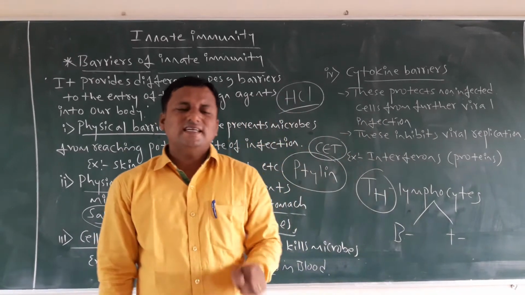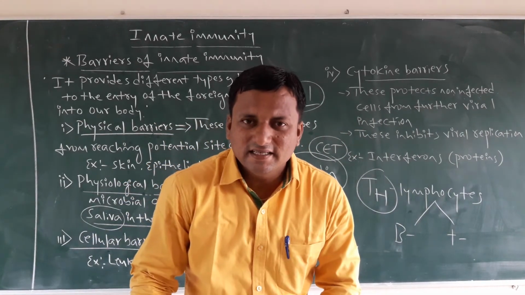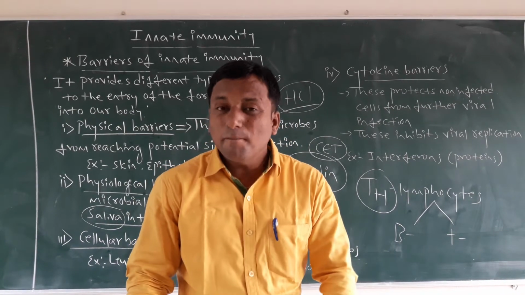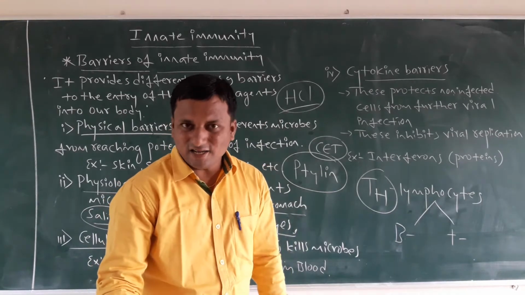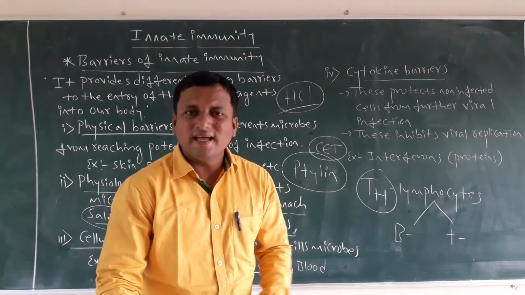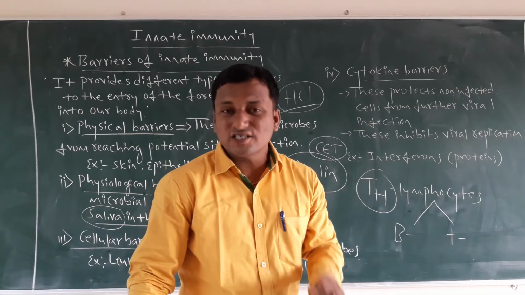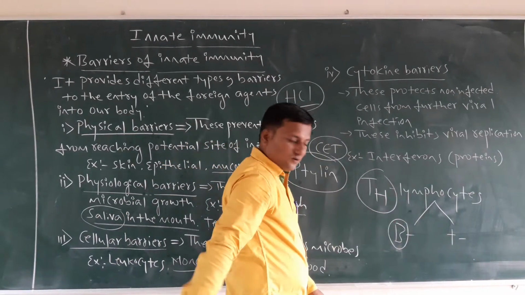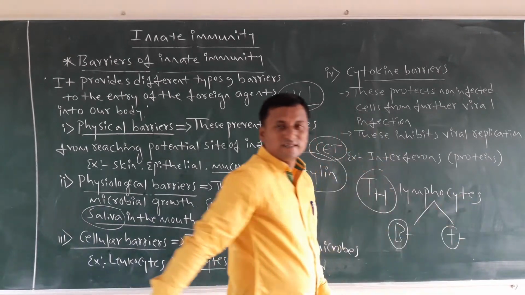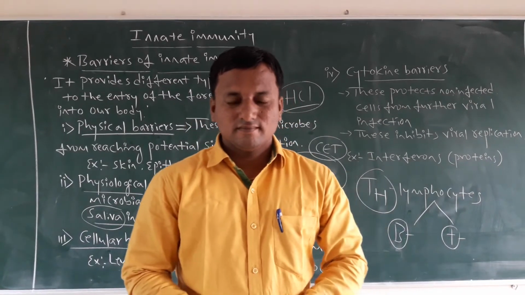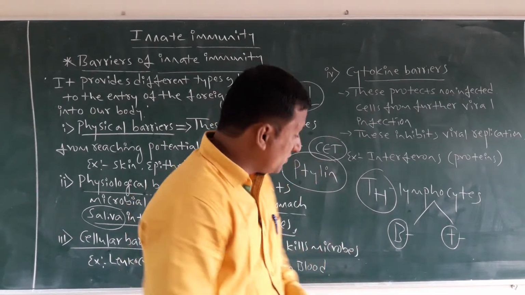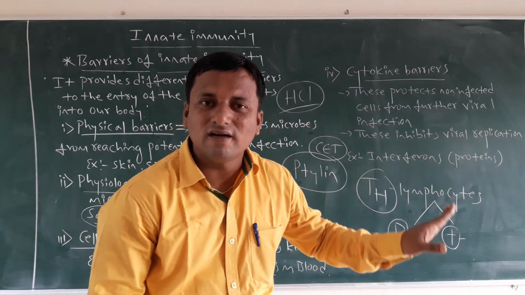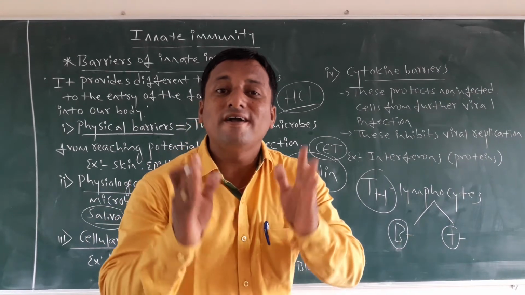B lymphocytes are nothing but bone marrow lymphocytes. That's the part, the high region of our body, where we get more immunity cells, the production of the main cells, those B lymphocyte cells. That's the bone marrow, and T lymphocytes are nothing but the thymus part. Thymus. Both the bone marrow and thymus are called primary lymphoid organs.